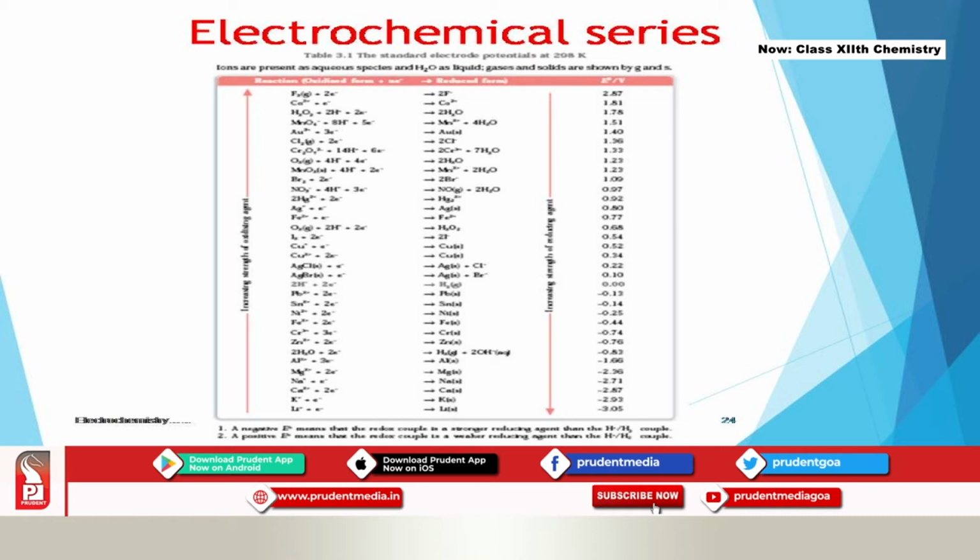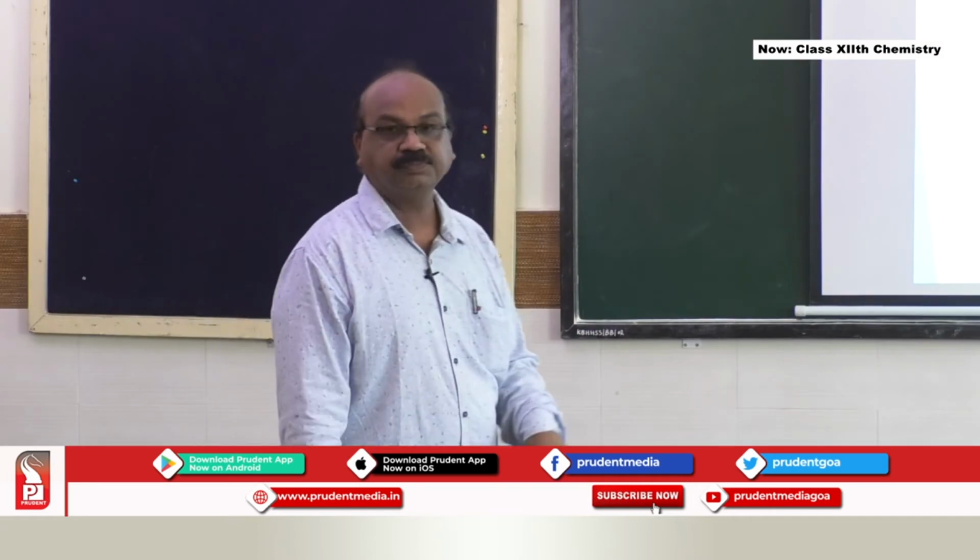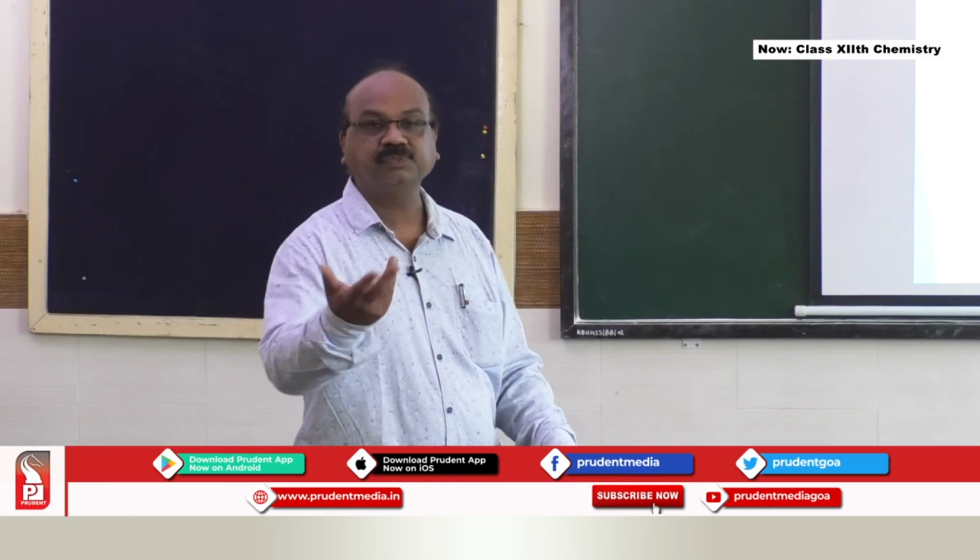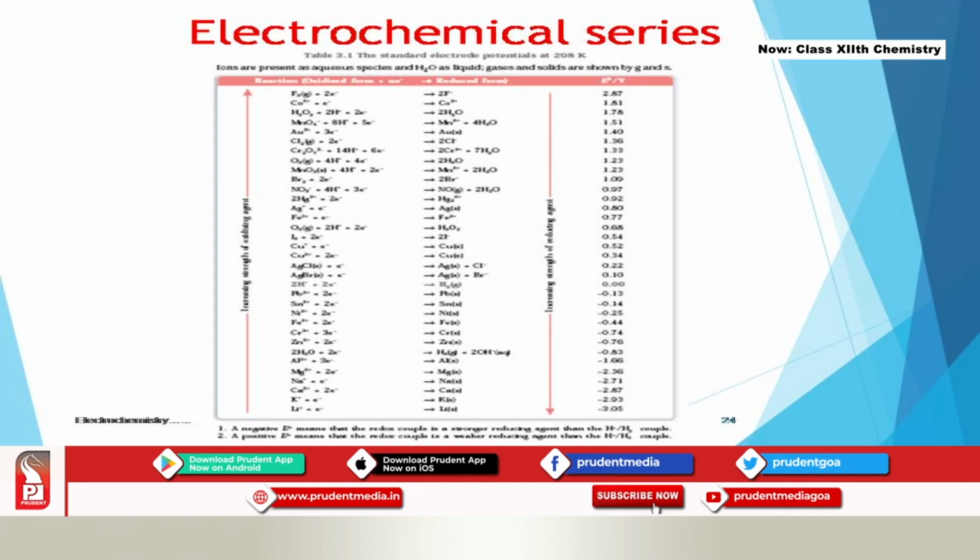You can see here the hydrogen value at the center is shown to be 0.00. All the elements which are placed below hydrogen are shown with negative values. That means their reduction potential is shown with a minus value, so they undergo oxidation. And all the elements which are placed above hydrogen undergo reduction, with high reduction potential values shown there.